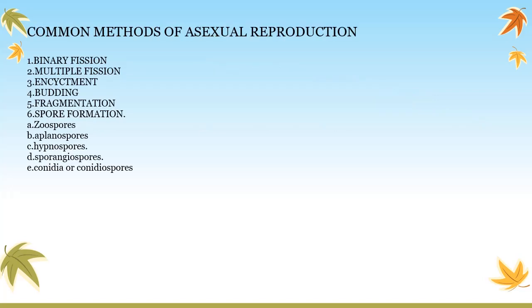In the last slide, we came to know what asexual reproduction is. Now we'll see the common methods of asexual reproduction. There are 6 common methods. The first one is binary fission, then multiple fission, encystment, budding, fragmentation, and spore formation. In spore formation, there are many types: zoospores, aplanospores, hypnospores, sporangiospores, conidia or conidiospores.